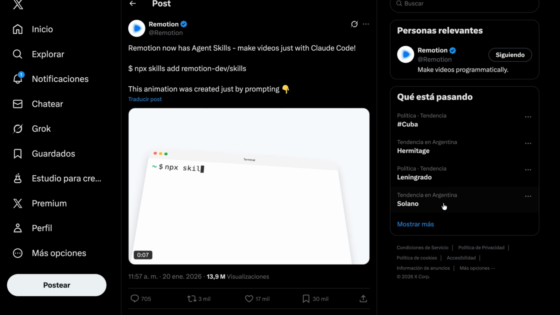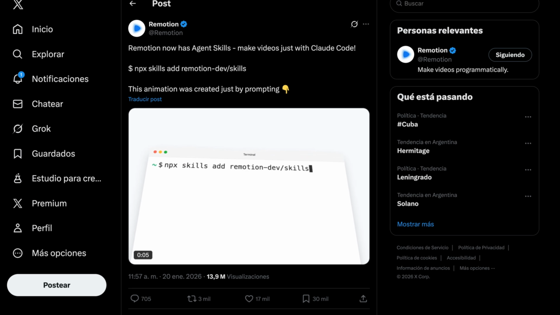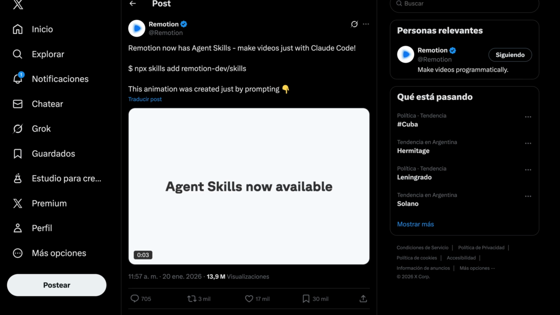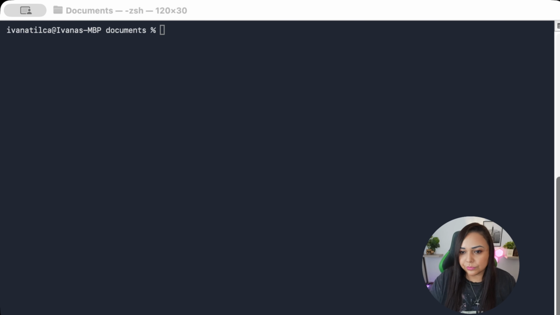And the super thing is that they have licenses for companies and enterprise, but they do have a free license that if you're an individual, you can use it and you can generate commercial videos with it and you don't have to pay for that. So this month, Remotion published guidelines and best practices for AI agents. So that's the big thing that happened this month. Let's go ahead and see a demo, and I will show you how to use it and how to create your own videos.